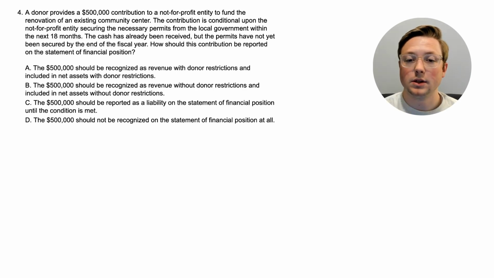Okay, so this is a little bit different. They've received the $500,000, but it is conditional. So we were talking about unconditional in the previous one. We're talking about conditional in this. So what does that mean? How is that going to be recorded if they haven't actually met the condition yet, but they have received the money? So think about this, come back when you're ready, and we'll look at it together.